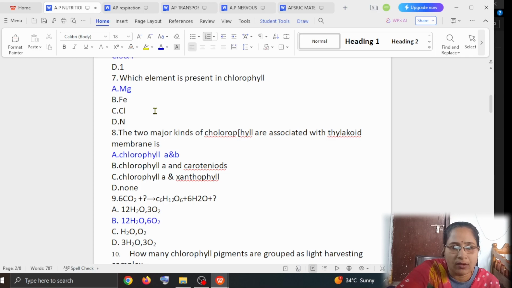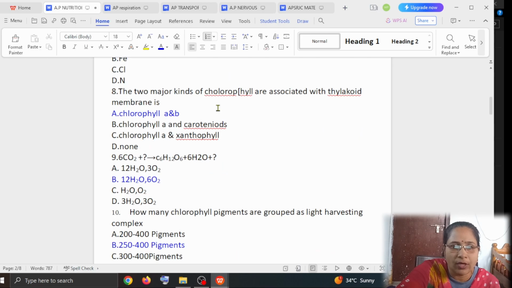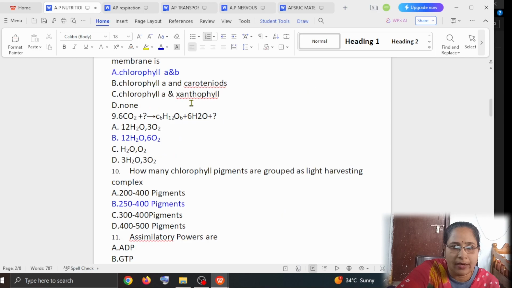Option A magnesium, option B iron, option C chlorine, option D nitrogen. The answer is magnesium. Next, the two major kinds of chlorophyll associated with the thylakoid membrane are: option A chlorophyll A and B, option B chlorophyll A and carotenoids, option C chlorophyll A and xanthophyll, option D none. The answer is chlorophyll A and B.